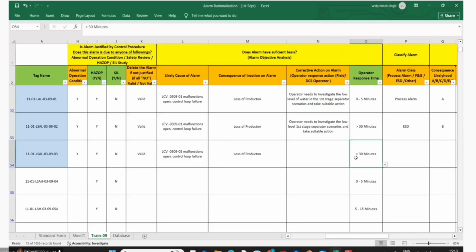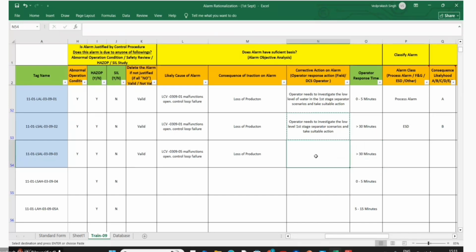It will be tripped. I'll stop feeding oil towards the second stage separator and the loss. Yeah, it will be tripped. It's not like when you reach this LSAL alarm there will be some time before it trips. No, it will trip at the same time. Correct. This is not a pre-alarm. This is part of the same function.